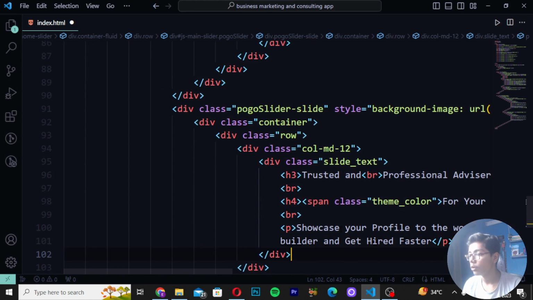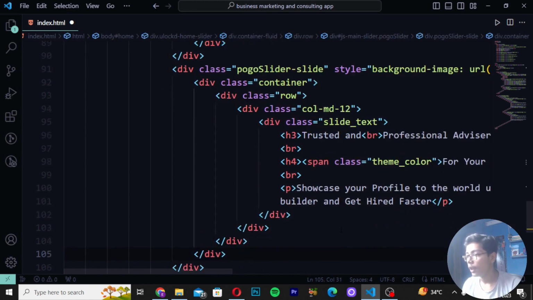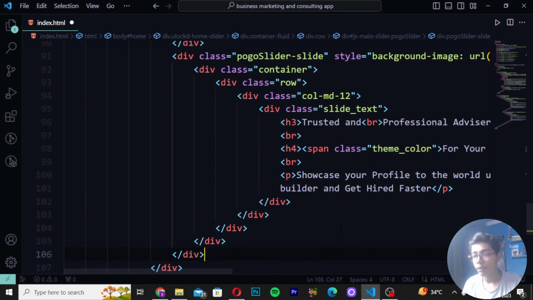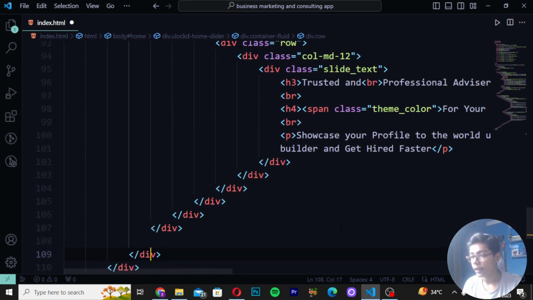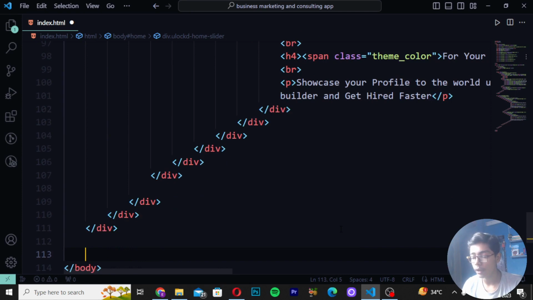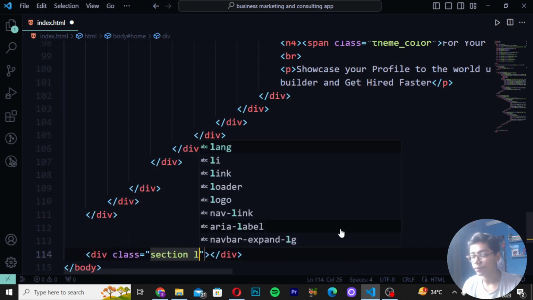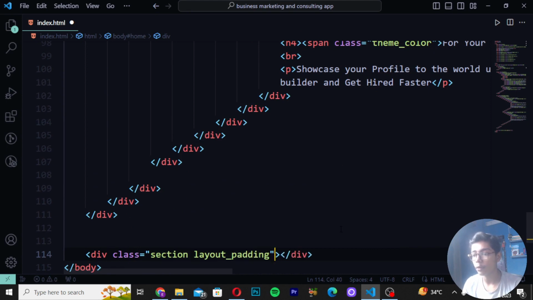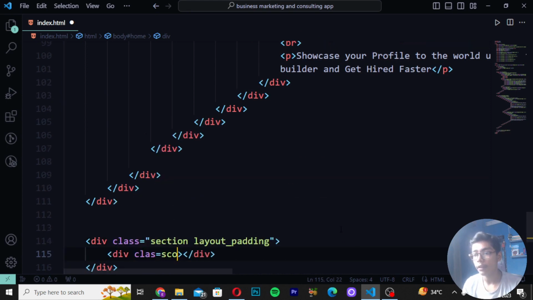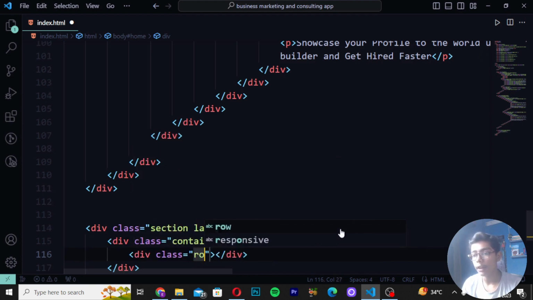Then you have to move after the 3, 4, 5, 6 divs. So these are the 4, 5, 6. Move, press enter. Then these are the 3 divs. So I will be moving down after that. Then here I will give the class as section layout, and then right here underscore padding. Right here div class, and here I will be writing container. Right here div class row.